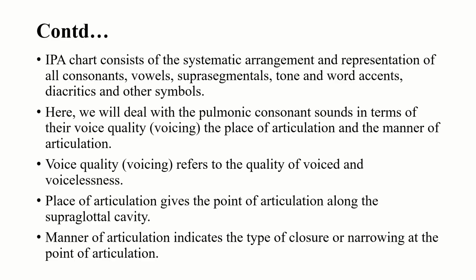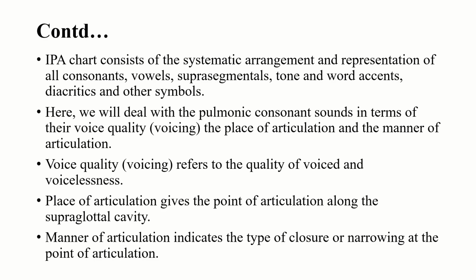So we'll deal with the pulmonic consonant sounds in terms of their voice quality, meaning voicing, then place of articulation, and then manner of articulation. So in this sitting, we are going to discuss the pulmonic consonant sounds in terms of three parameters: voicing, place of articulation, and manner of articulation.